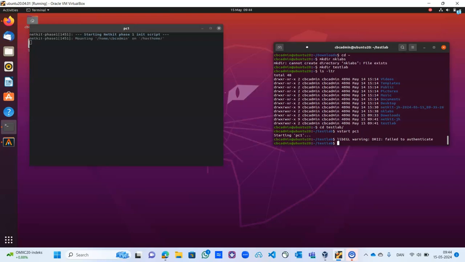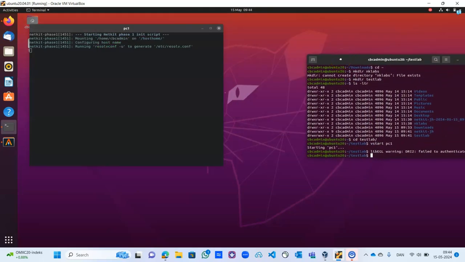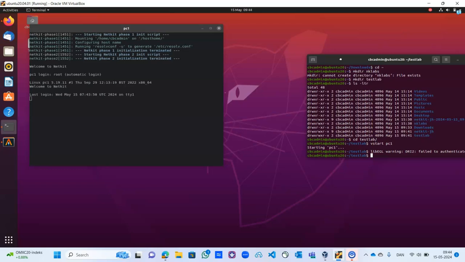Yes, so you see that it's starting Netkit phase 1. It's mounting, configuring the host name. So you see the virtual PC starting. At the time when it's starting, it makes the screen interface a bit busy. So it's initializing. See that it gives it a name, PC1. So that's your virtual PC. PC1 login, root, automatic login.